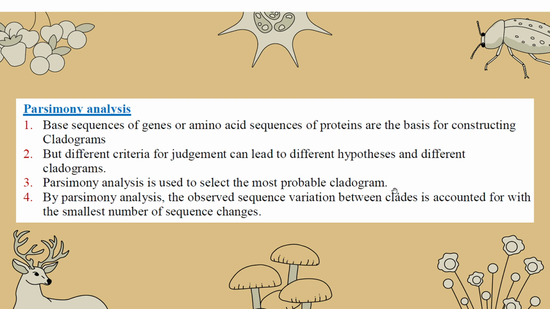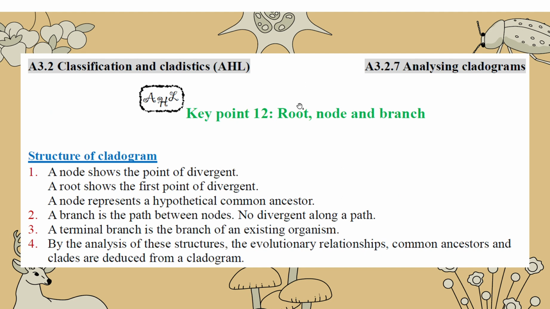So this is parsimony analysis, the comparison of different cladograms to see which one is the most probable one. The concept is that the one requiring the smallest number of sequence changes is the best. This is the trick, the criterion. So just remember, parsimony analysis is the comparison of different possible cladograms to find out the most probable one.